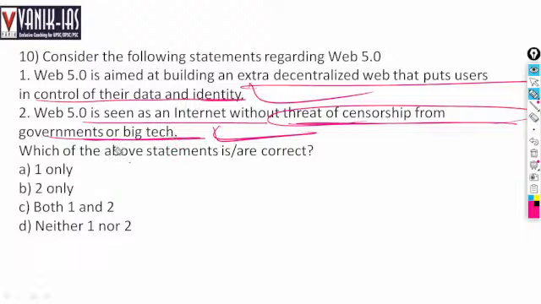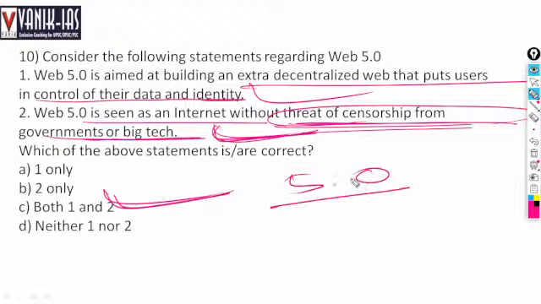So there is no censorship from the government in the case of Web 5.0, because that will be ultimately controlled by the individual. So both the statements are right regarding Web 5.0, which is truly decentralized, right? That is the internet without threat of censorship. That is truly decentralized, right? And also it allows users to own their identity on the internet and control their data, which will not be stored in someone else's hands.